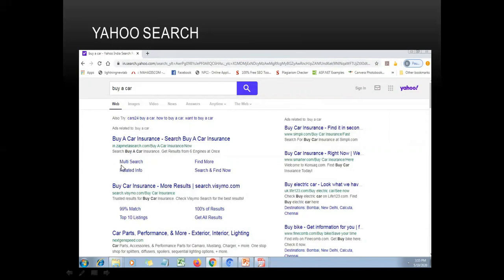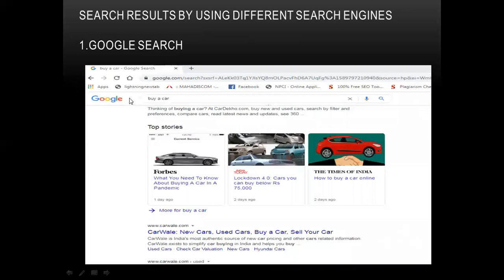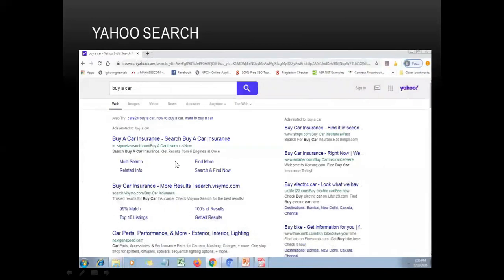Just check, buy car insurance. Search buy car insurance, whereas when we went into the last search, it was the same, buy a car, and the first result was CarWale. Whereas in the Yahoo search you are observing some different web pages, some different links. It means by using a different search engine you will have different results, because the crawling process, ranking process, and building an index process will be different for different search engines.